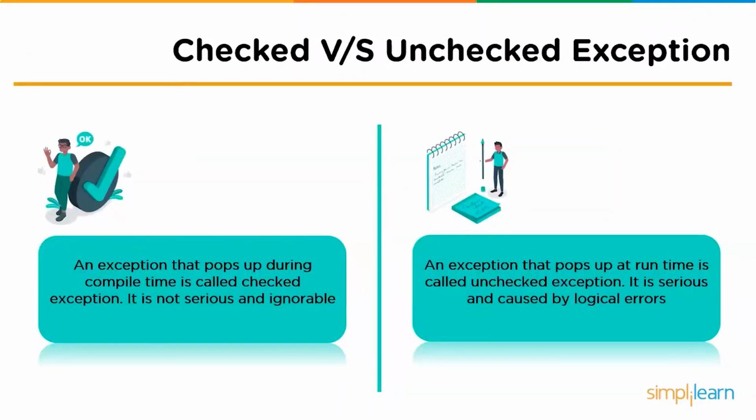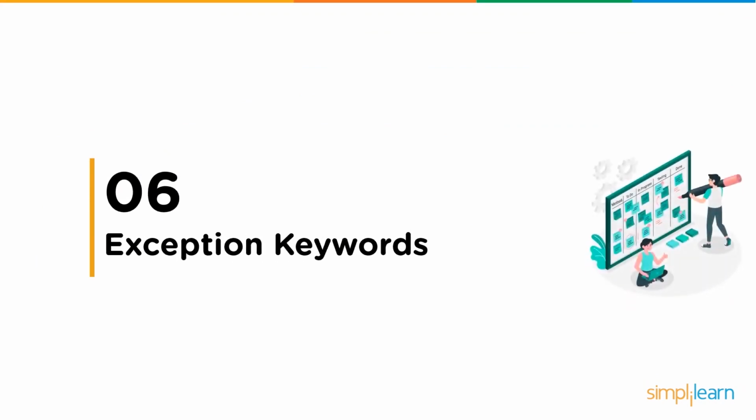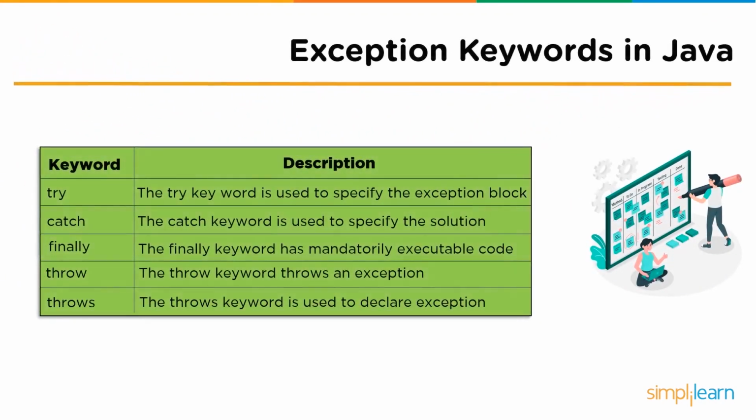Now we know what exactly are checked and unchecked exceptions. Moving further, we will slowly dive into the process of exception handling. In the process of exception handling, we have 5 major keywords. We will learn each one of them as follows. The first one is the try keyword. The try keyword is used to specify the exception block.